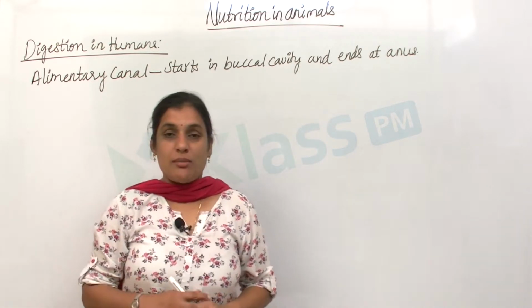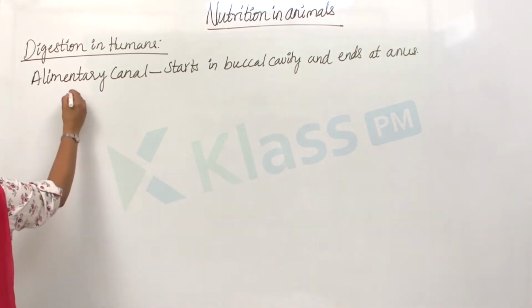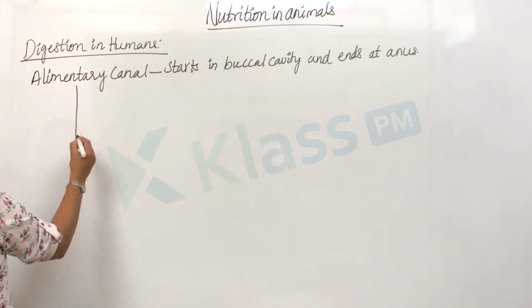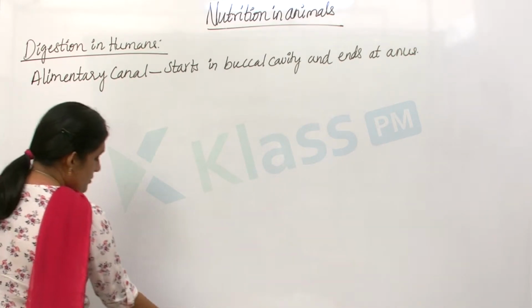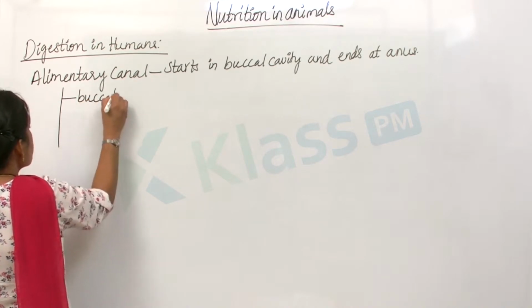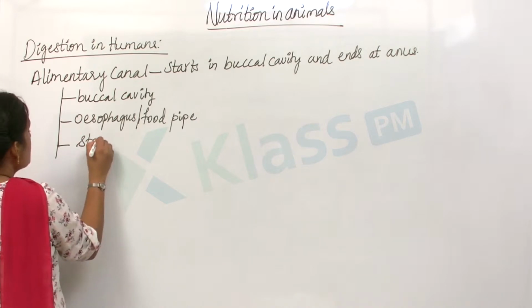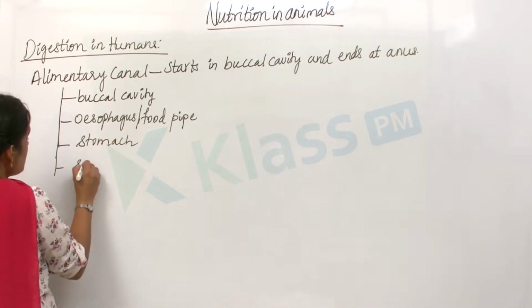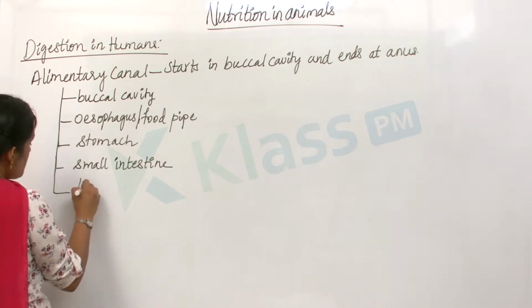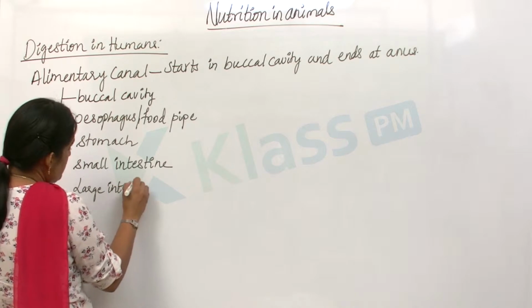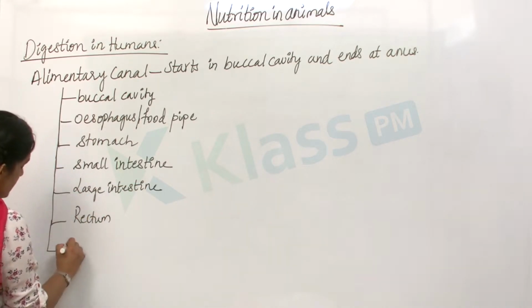Now let us talk about the various components of this alimentary canal. The alimentary canal is divided into various components through which the food passes, such as the buccal cavity, esophagus or food pipe, stomach, small intestine, large intestine, rectum and anus.